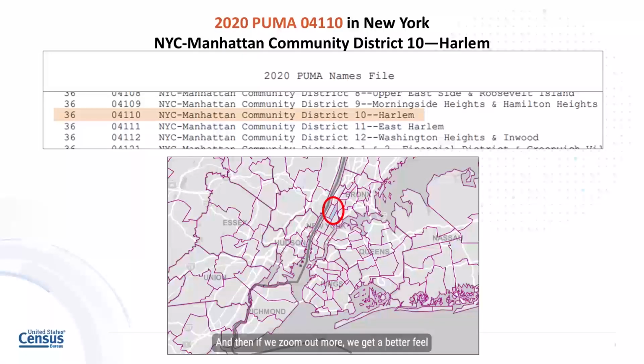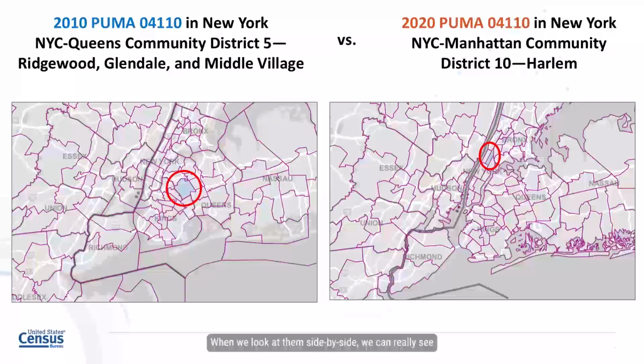And then if we zoom out more, we get a better feel for where it's at in relation to the surrounding area. When we look at them side by side, we can really see just how far apart the two PUMAs are geographically. They are completely different, but the GeoID was still 04110 in both cases.